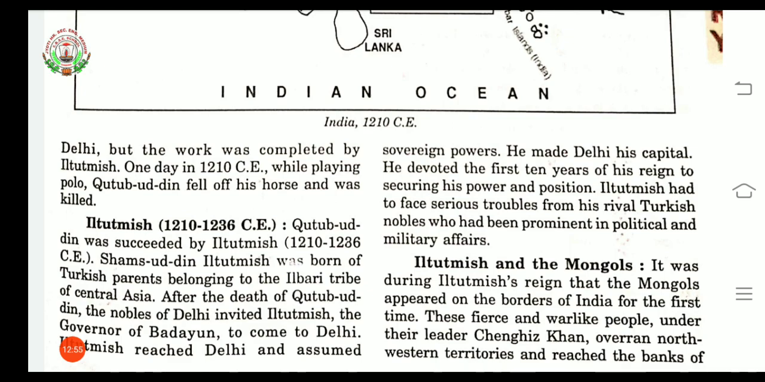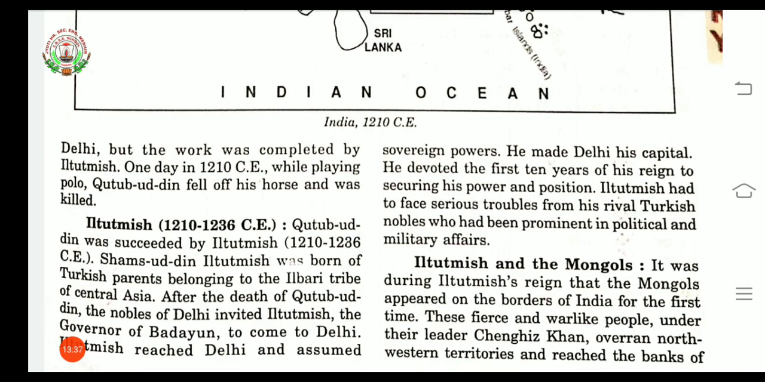Iltutmish made Delhi his capital, and he devoted the first 10 years of his rule to securing his power and position only. He was just trying to secure his power and position in the dynasty. For this, he faced various troubles and problems from his rivalries. Rivalries means a person or group who are completely against you and doing the same work. Here, the Turkish nobles had been prominent, meaning important, in political and military affairs.